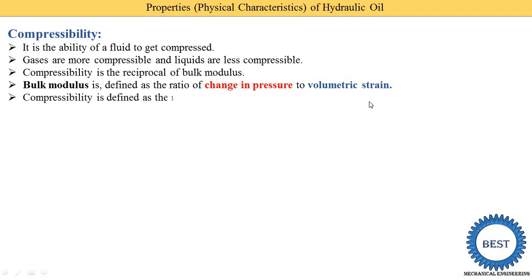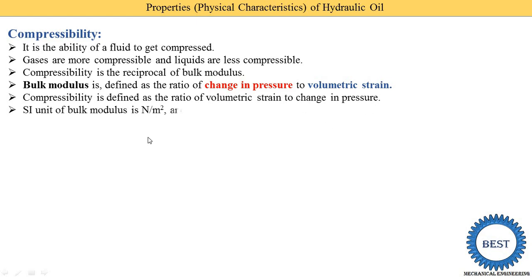Now let's understand in detail. What is the definition of compressibility? Compressibility is defined as the ratio of volumetric strain to the change in pressure. Here we wrote that compressibility is the reciprocal of bulk modulus, so first the volumetric strain to the change in pressure is written. Now in SI units, the bulk modulus unit is Newton per meter square, and the SI unit of compressibility is meter square per Newton. So it is the reciprocal unit, so it is changed.